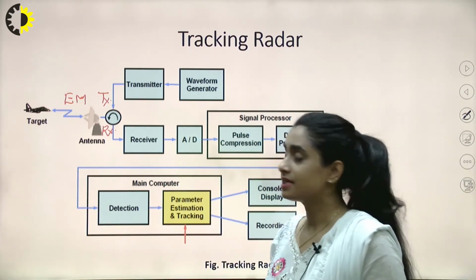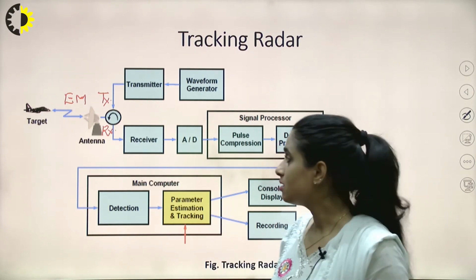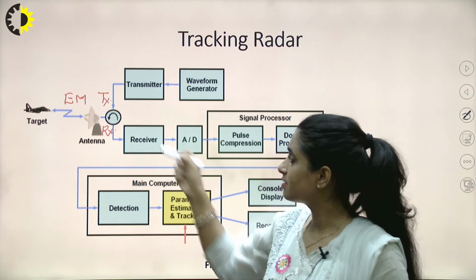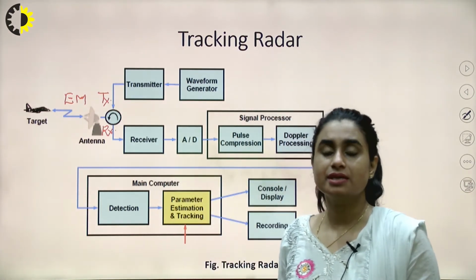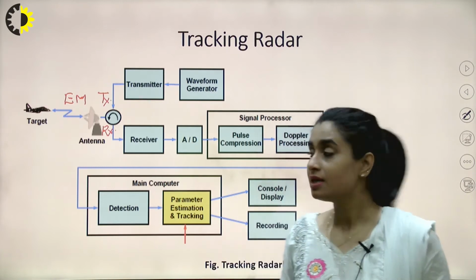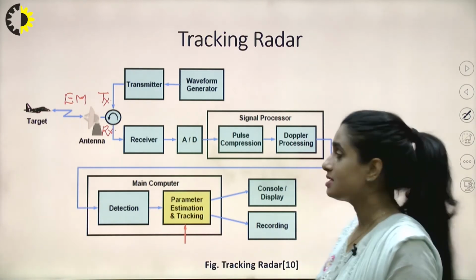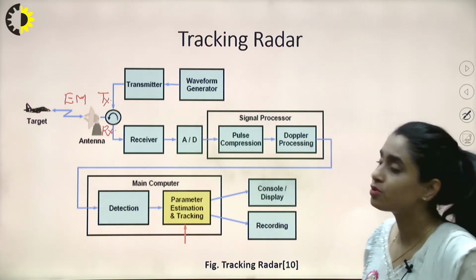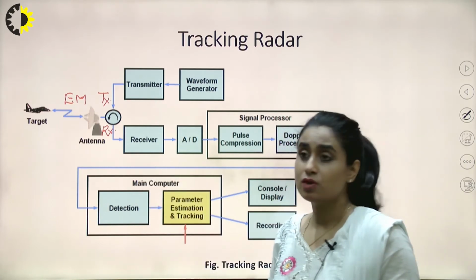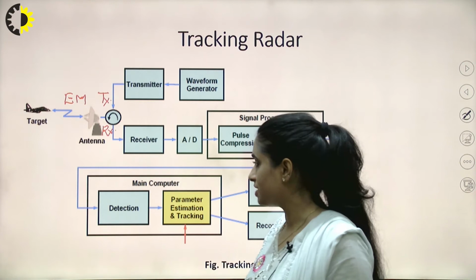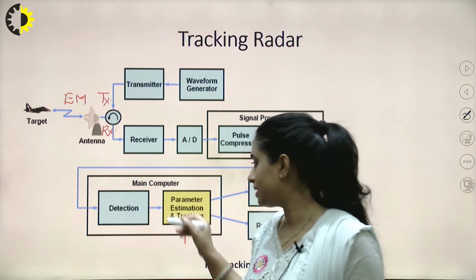Now the received signal goes to the analog to digital converter. As the signal received is in analog form, it has to be converted first into digital form so that the rest of the signal processing could be done. So it goes to the signal processing unit where pulses are compressed and the Doppler signal is processed. This goes to the main computer which is used for detection or demodulation. Then parameter estimation and tracking is also done here.